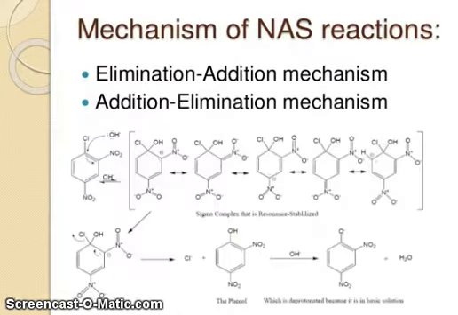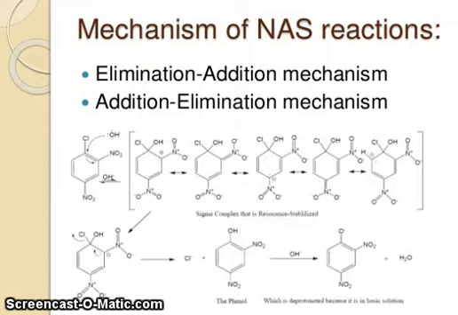Now the mechanism of NAS reactions: elimination-addition mechanism, addition-elimination mechanism. You can see the substrate with Cl and, at the para position, an NO2 electron withdrawing group.